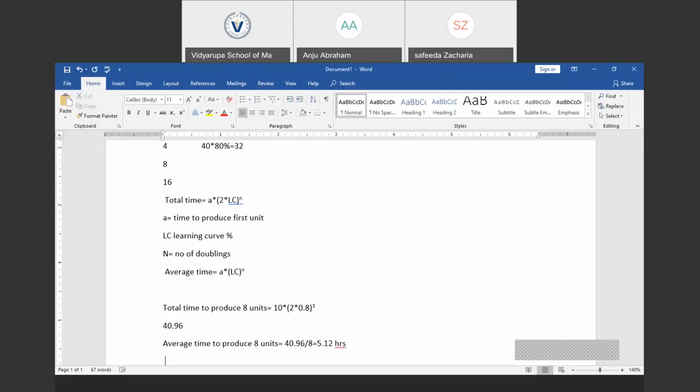Clear? Or we could use the above formula, which is A, which is 10, into 0.8. This is the LC, that is the learning curve percentage, raised to n as 3 doublings. That is equal to 0.8 to the power of 3, which gives 0.512, into 10 will be 5.12.